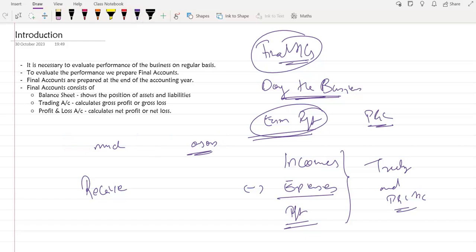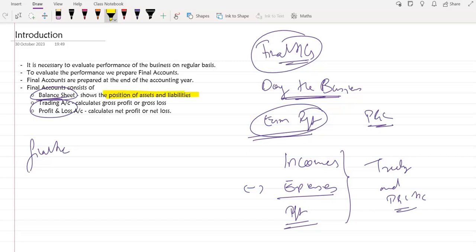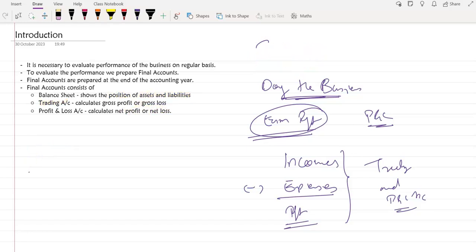So therefore, how do we know that? Majorly we have two parts: balance sheet and trading and P&L account as a part of our final accounts. Now, balance sheet is the position of assets and liabilities. So it shows us the amount that we have to receive or pay to other persons. And trading and profit and loss is prepared to calculate profit or loss.